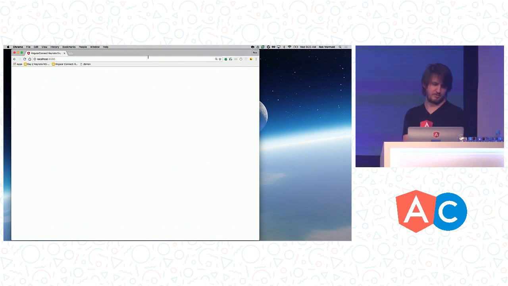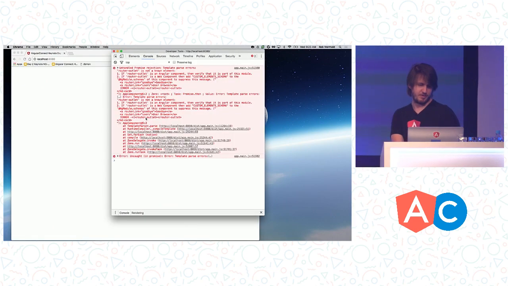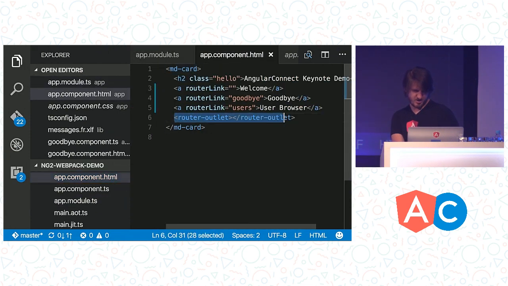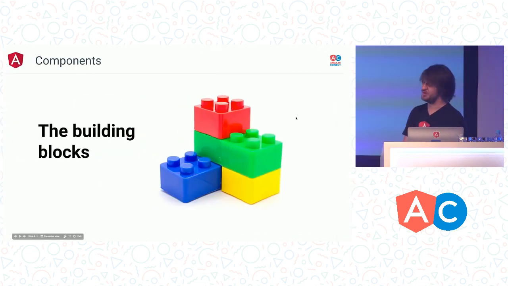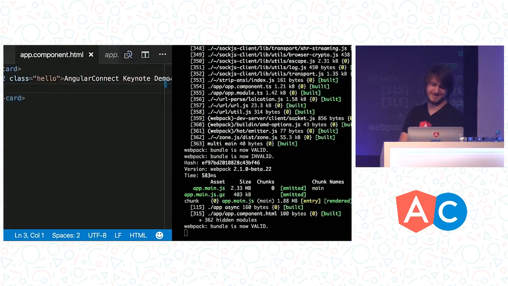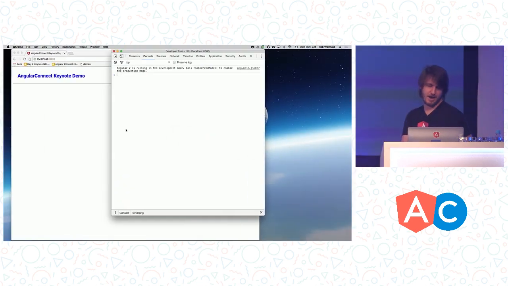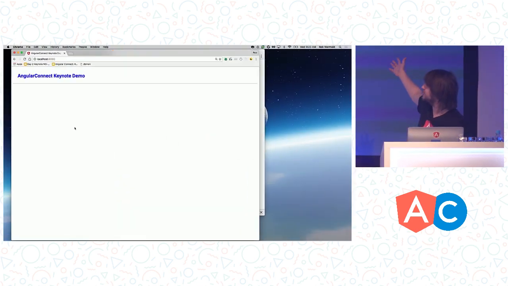Cool. So let's wait for that to boot up. And I've got my router outlet, so we're jumping ahead slightly, and we'll pull that out for the moment. You told me to change that as well, and I forgot, so sorry. It's too early in the morning for me on this. So now, hopefully, hooray. So now we've got a very beautiful application with my amazing CSS work nested inside of an MD card.